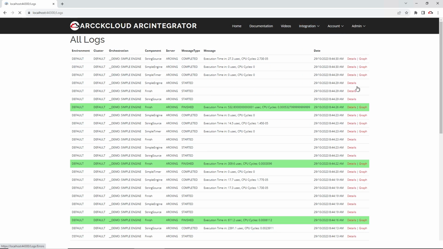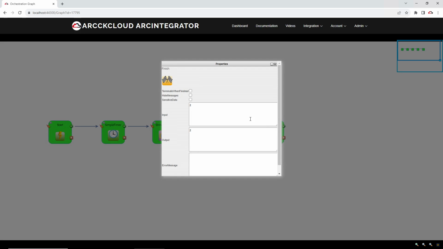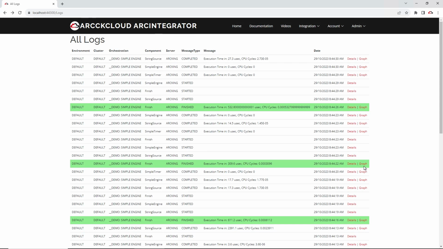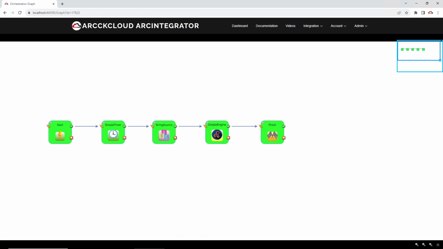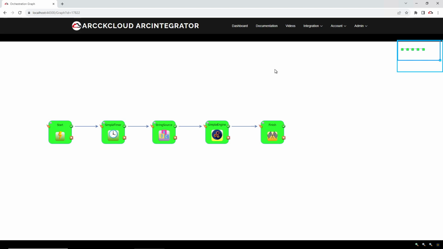In the logs, there should be a mixture of values. Here, this is still the old version, and as you can see, there is another version that's spitting out 1001, and this is version 2.